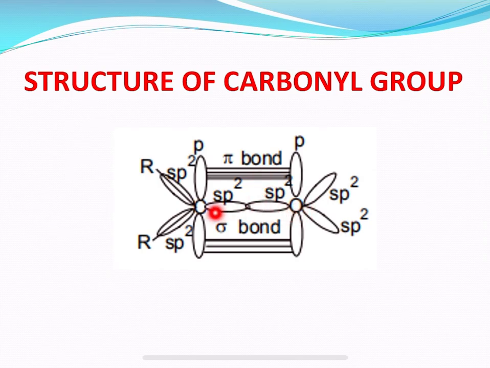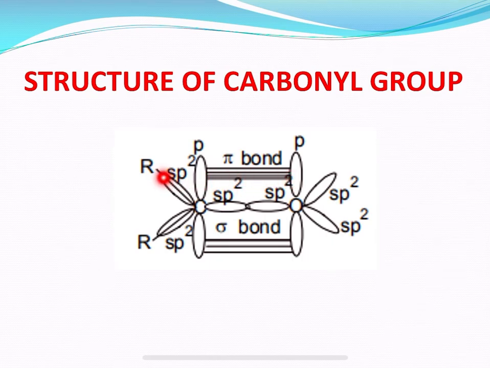That is clearly observed here: this is the carbon and this is the oxygen, bonded by a sigma bond as well as a pi bond. The carbon oxygen pi bond is formed by the sideways overlap of unhybridized p orbitals.